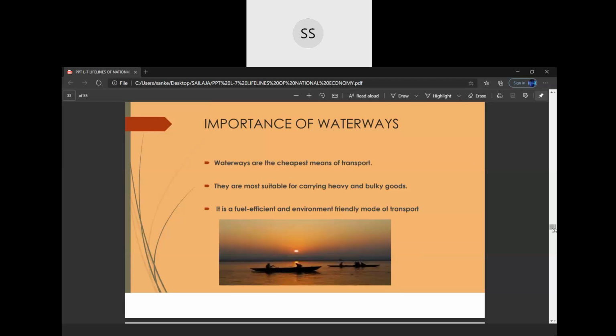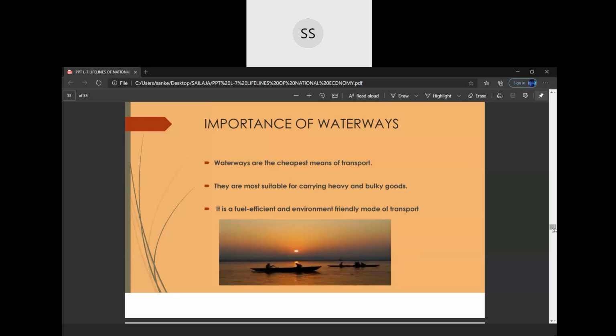Because it is also the cheapest means of transport, if very heavy goods have to be transported from one country to another country, say maybe cars, how will they be transported? They are transported by means of water transport. And there are two types of waterways: one is inland waterways and one is overseas waterways.